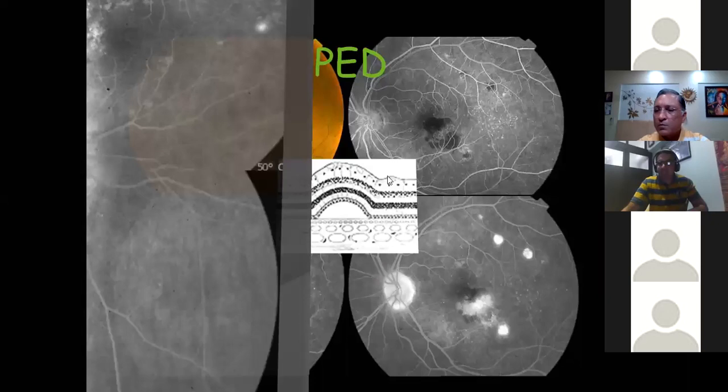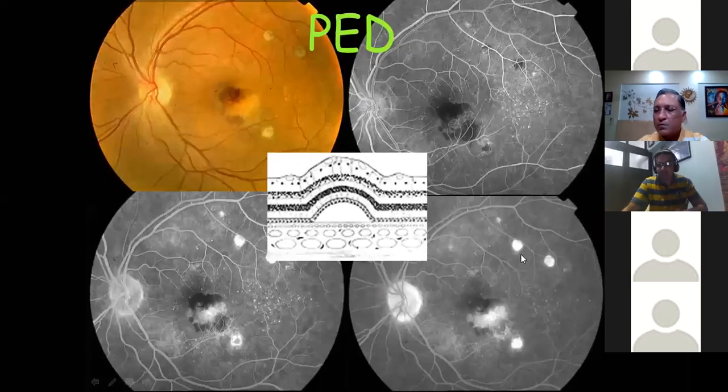This is an example of pigment epithelium detachment, a PED. Here you can see this hyperfluorescence is because of pooling. As you can see, in the late phases also there is no increase in size and the margins are very well defined. Obviously this picture also has a leakage here, but what I'm trying to show you is these areas of PED in this picture.